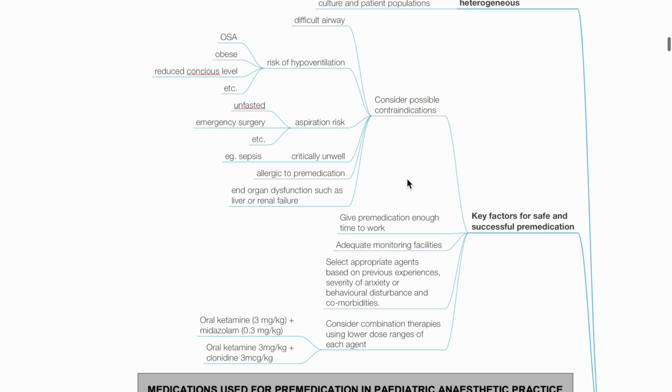who are allergic to pre-medication, and presence of end organ dysfunction such as liver or renal failure. Give pre-medication enough time to work. Provide adequate monitoring facilities. Select appropriate agents based on previous experiences, severity of anxiety, behavioral disturbances, and comorbidities.